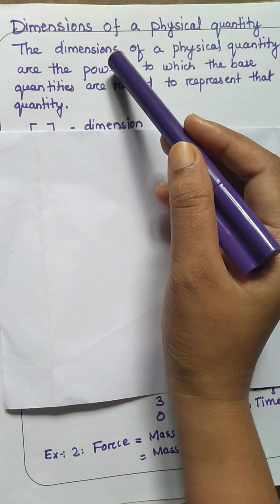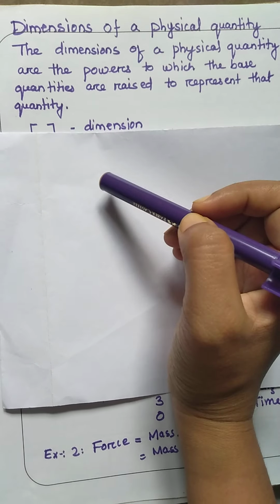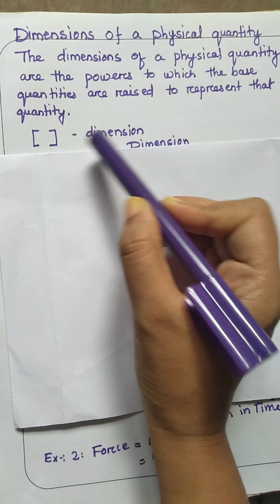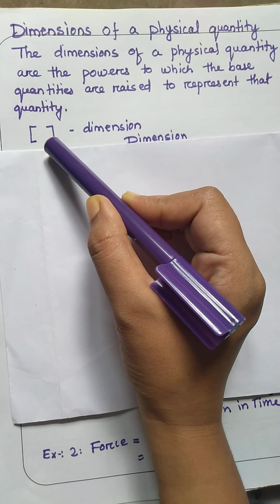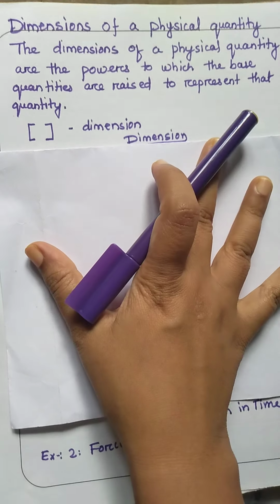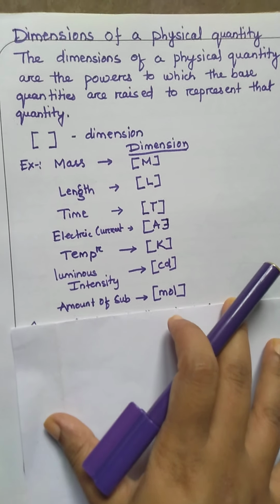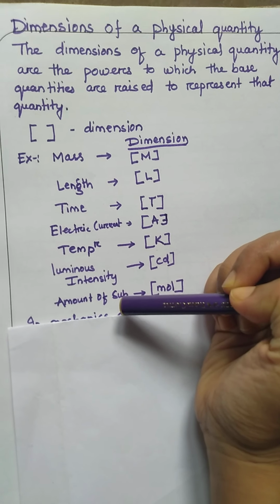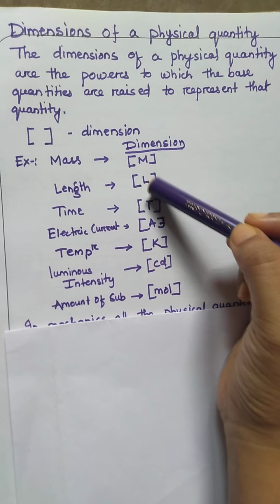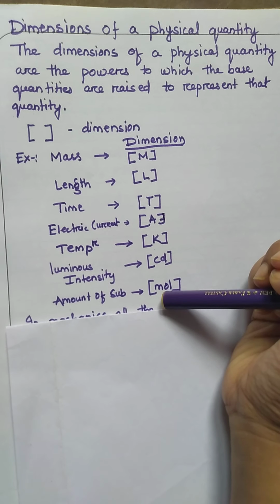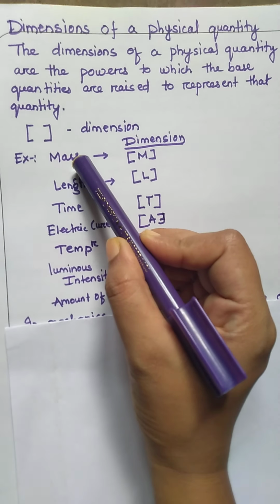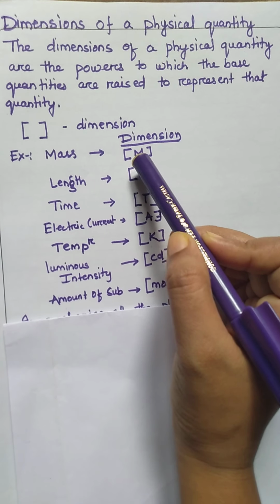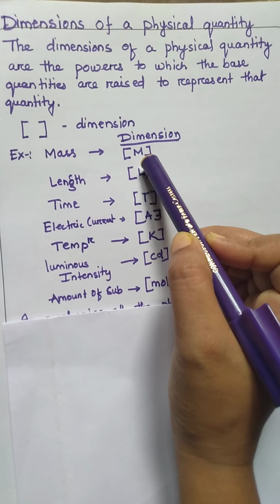So let us discuss through an example. First, let me tell that the dimension of a quantity will be represented by a square bracket. For example, here I have written all the 7 physical quantities, and I have written also their dimensions. How to represent the dimension? Mass is a base quantity, and I will represent the mass as M in the square bracket.